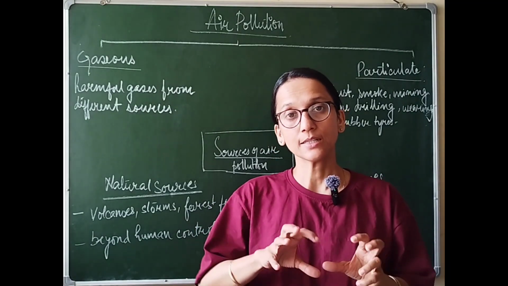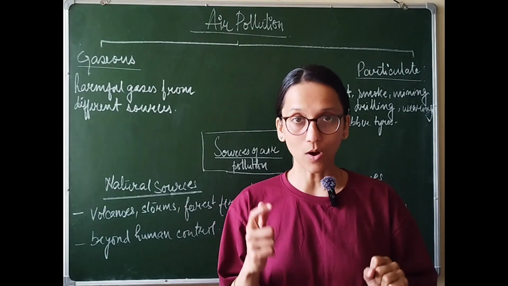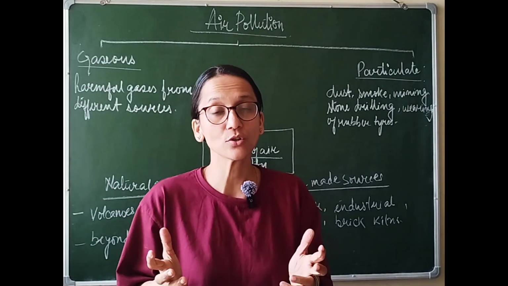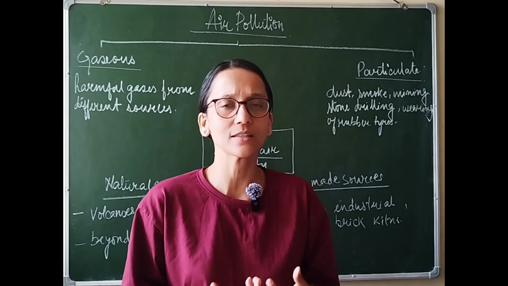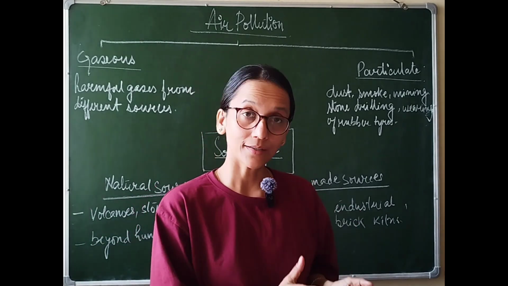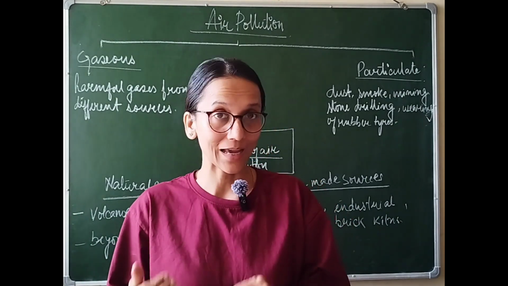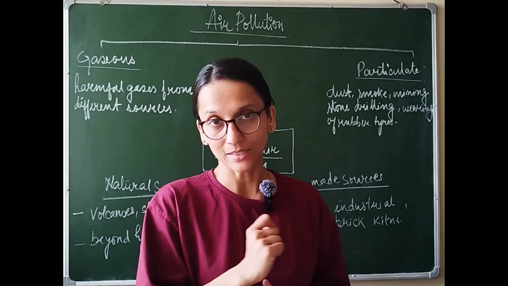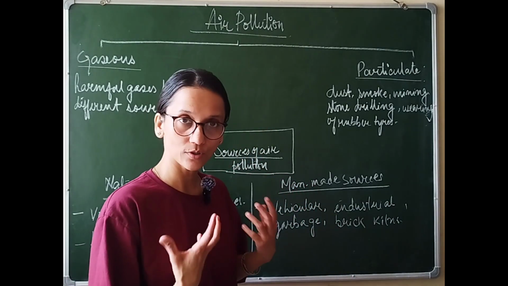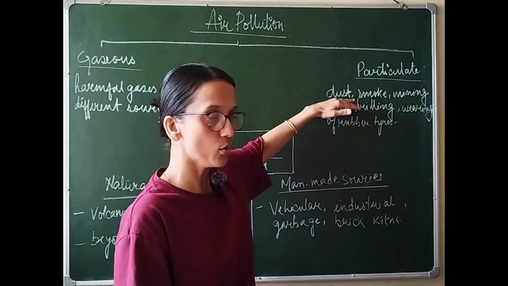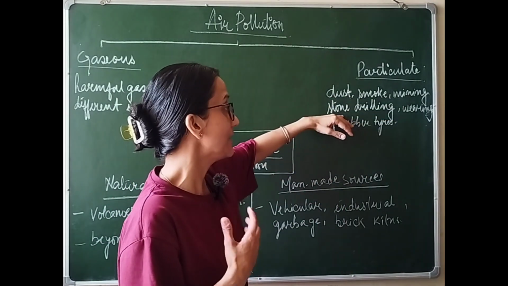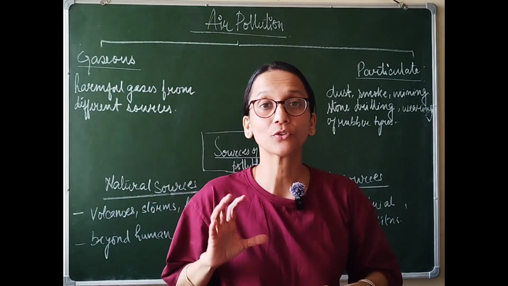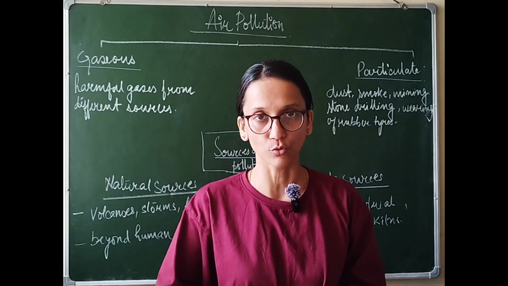Air pollution again is categorized under 2 kinds. One is gaseous air pollution, that means it is caused because of addition of some poisonous gases, and these gases can come from various sources. Another kind of air pollution is not because of gases but because of particulate matter, that means very, very tiny particles. Now how are these added into the air? These can come from smoke, dust, mining and stone drilling, and it can also be produced by wearing of tires when they roll on the roads.